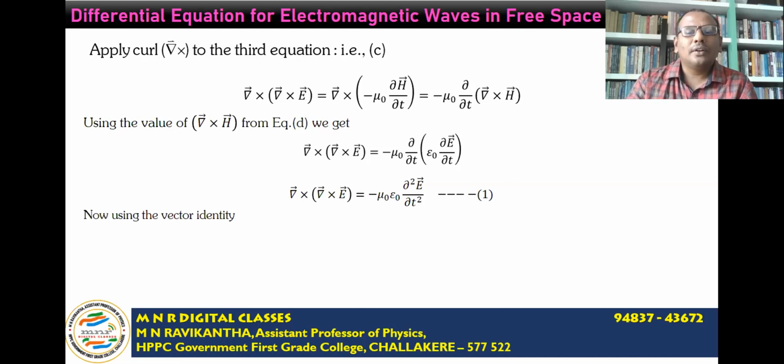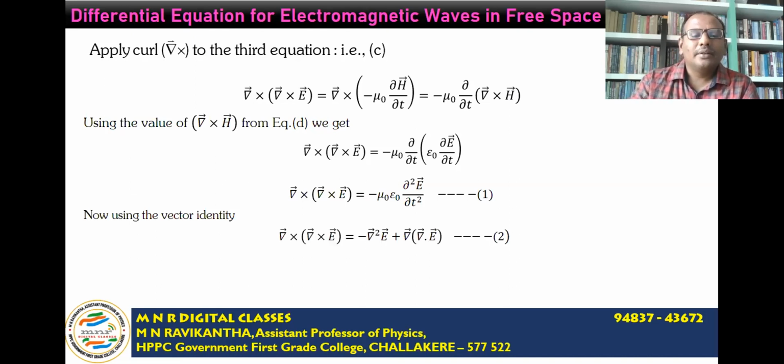Now let us use one of the popular vector identities in electromagnetism, that is curl of curl E, del cross (del cross E), is equal to minus del square E plus gradient of divergence of E. Call this equation 2. But we know that del dot E is equal to 0.